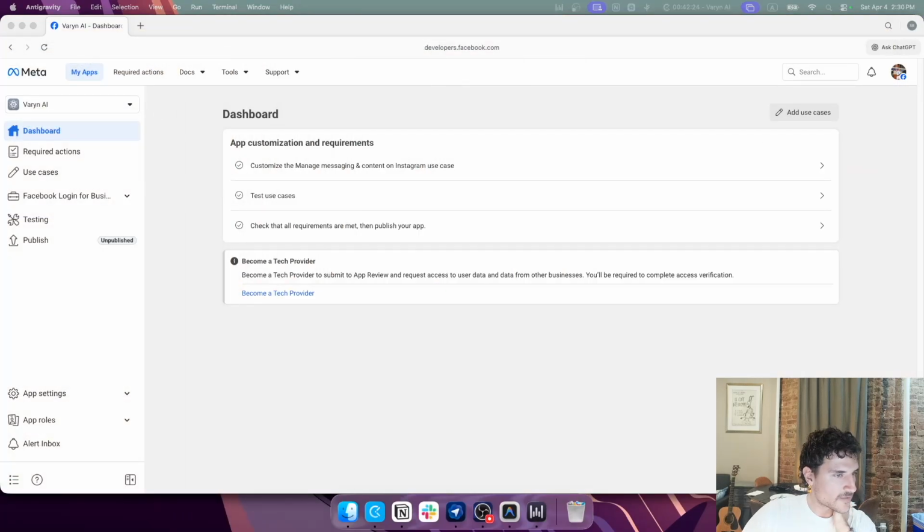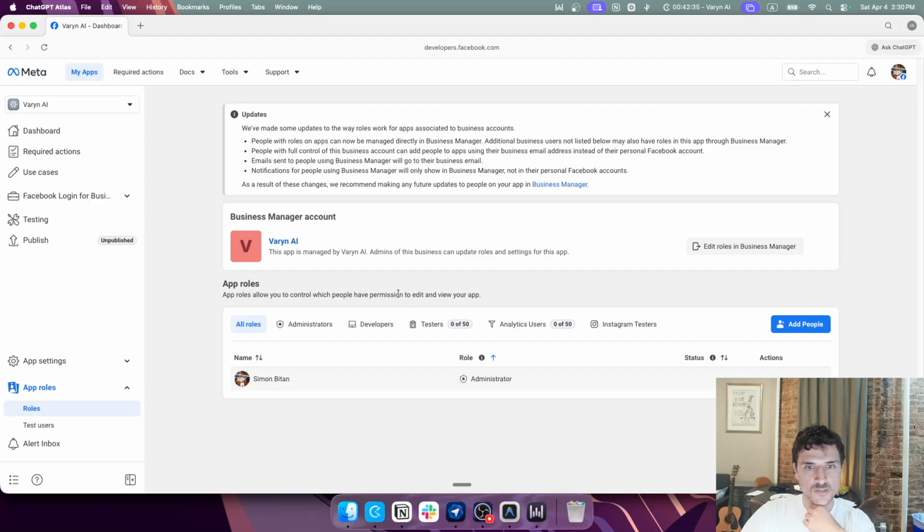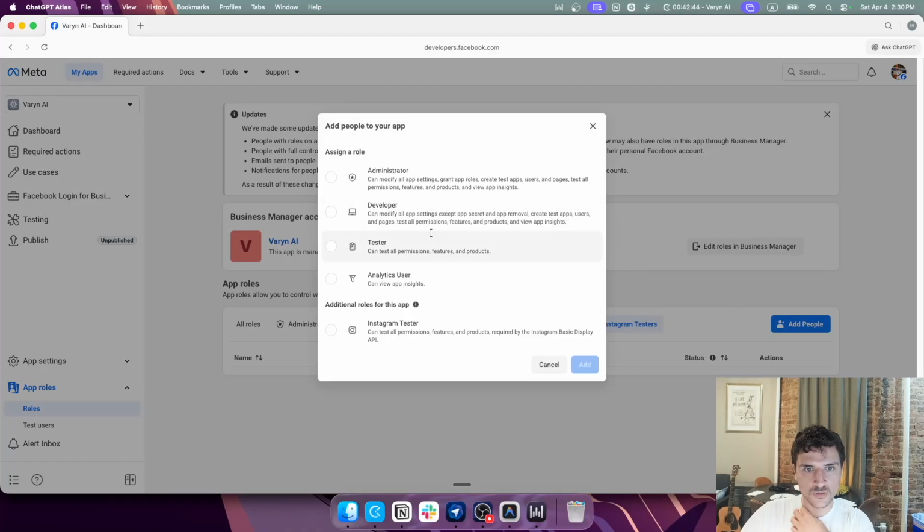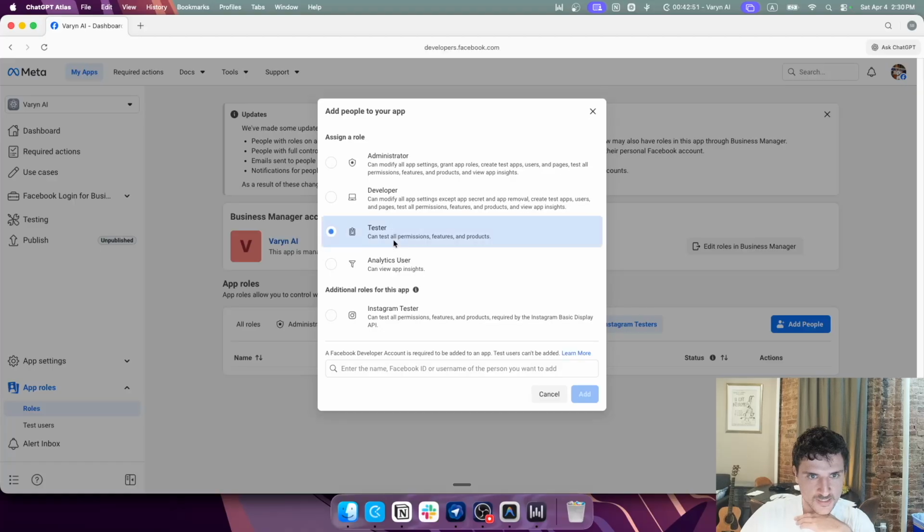It says in the left sidebar, go to app roles, then roles. Then I can go to Instagram testers. I'm not sure where Instagram testers is. Instagram testers, there we go. And we'll click add people. We're going to, I guess, add a tester.